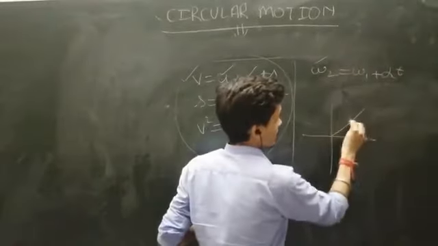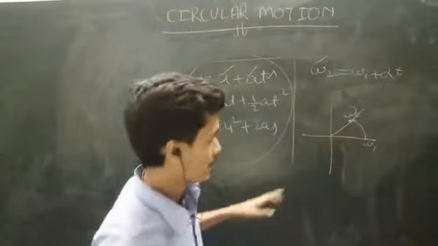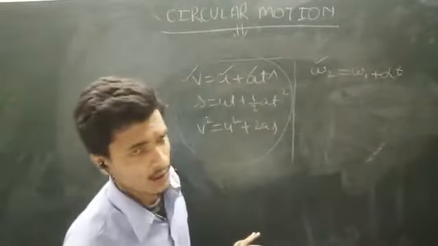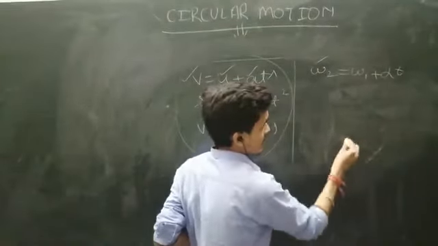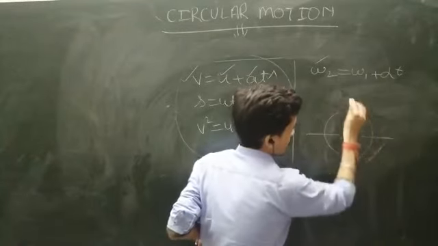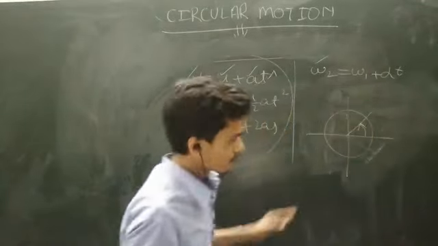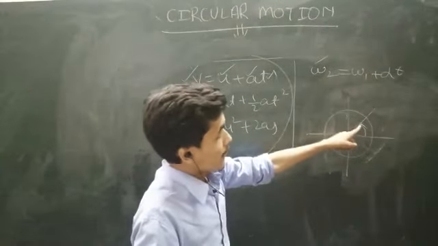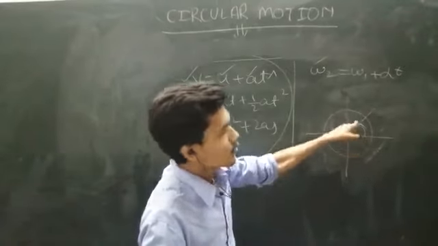This velocity here is omega 2 and there is omega 1. Alpha is the angular acceleration at which this body goes from this place to this place.